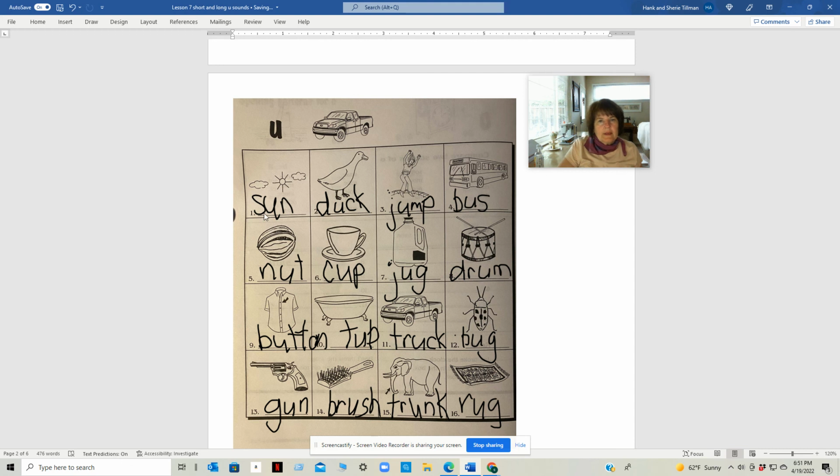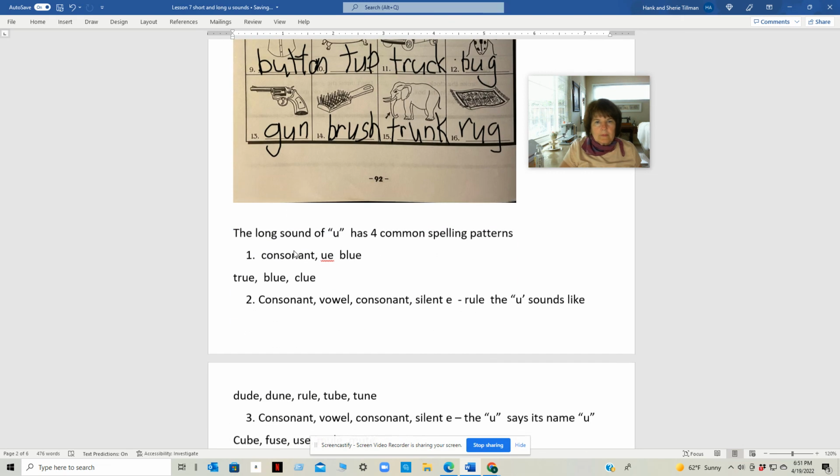Let's read them again. Sun, duck, jump, bus, nut, cup, jug, drum, button, tub, truck, bug, gun, brush, trunk, rug.